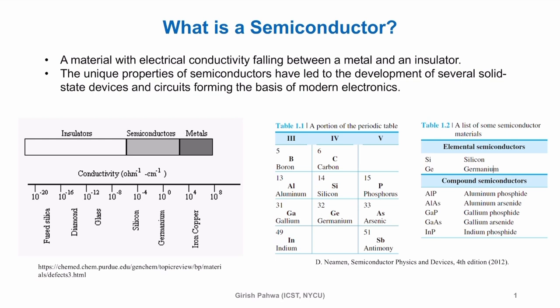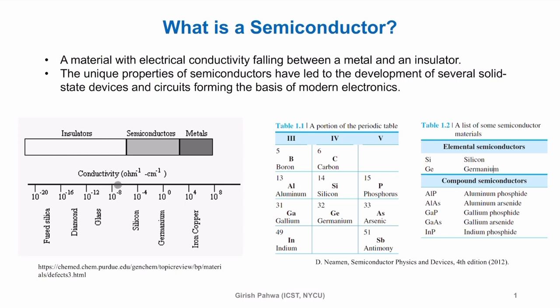It's a very crude classification, you can say, on the basis of conductivity. Some materials have very good conductivity, which are called conductors. Then some materials will not have any conductivity, very small conductivity, insulators, and semiconductors, as the name suggests, fall somewhere in between, right? So if you talk about the number per ohm per centimeter conductivity, insulators will have conductivity falling somewhere in this range, right?